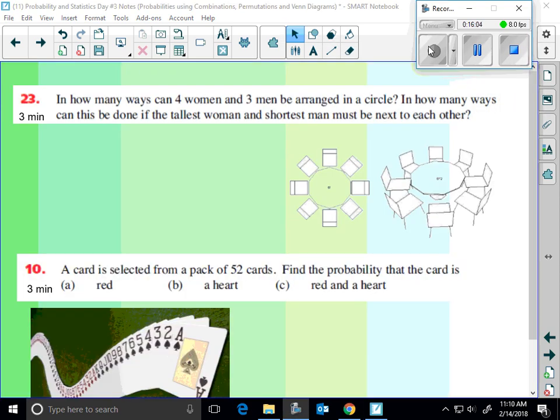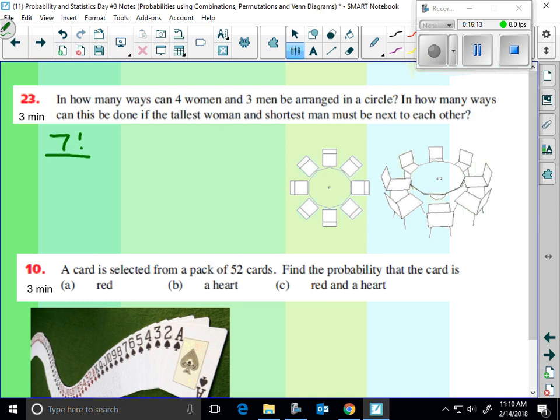So here we go. And how many ways can 4 women and 3 men be arranged around a circle? We said, based on the bracelet, right, we'd take 7 factorial, divide it by 7 because we don't know where the beginning or the end is. So this would really just be 6 factorial. Oh, we did that one already. That was nice. The next part.